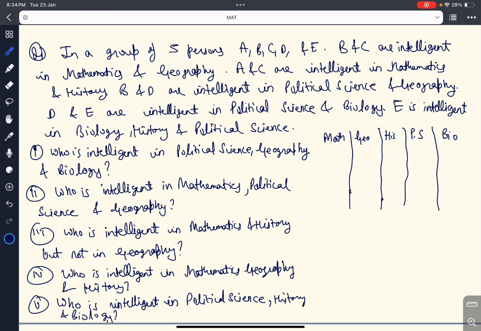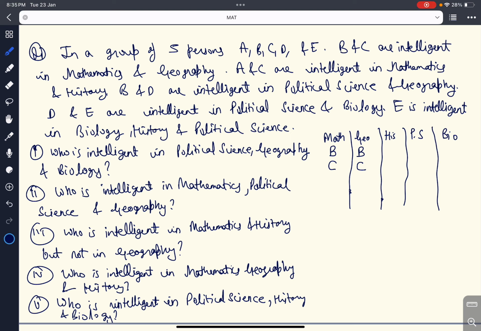In the first statement we are given that B and C are intelligent in mathematics and geography. So I will write B in both the columns, mathematics and geography, and also write C in both columns. Now A and C are intelligent in mathematics and history.